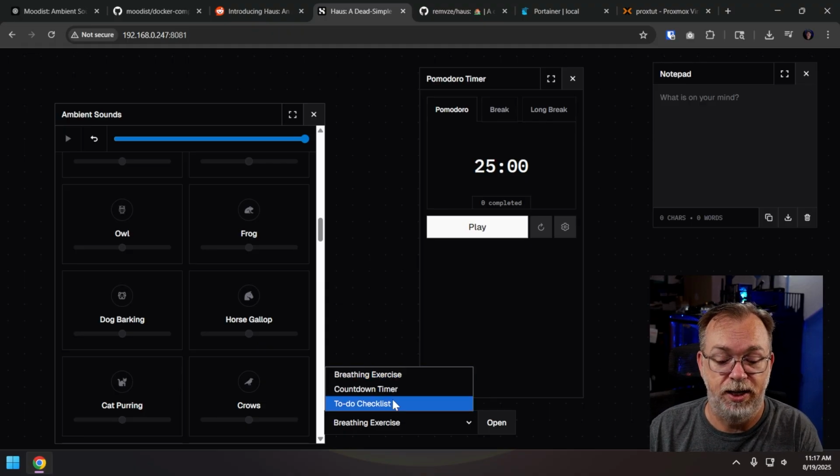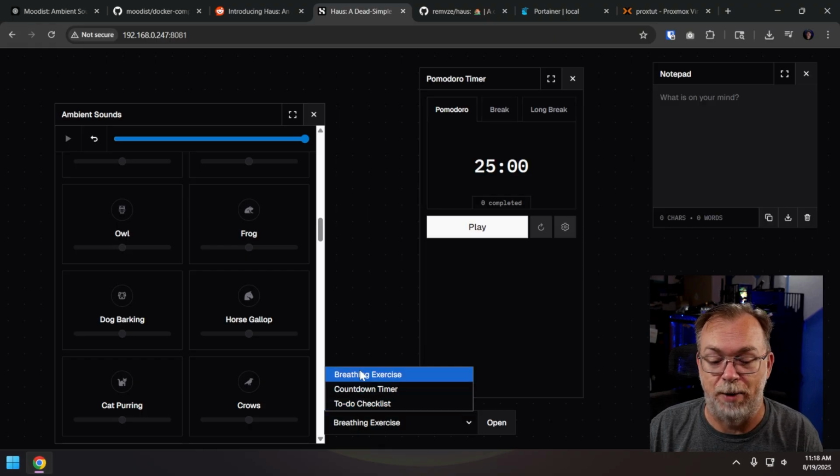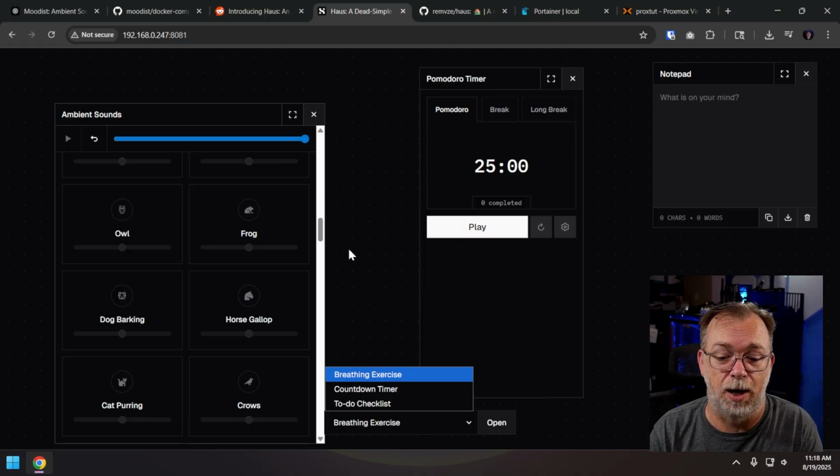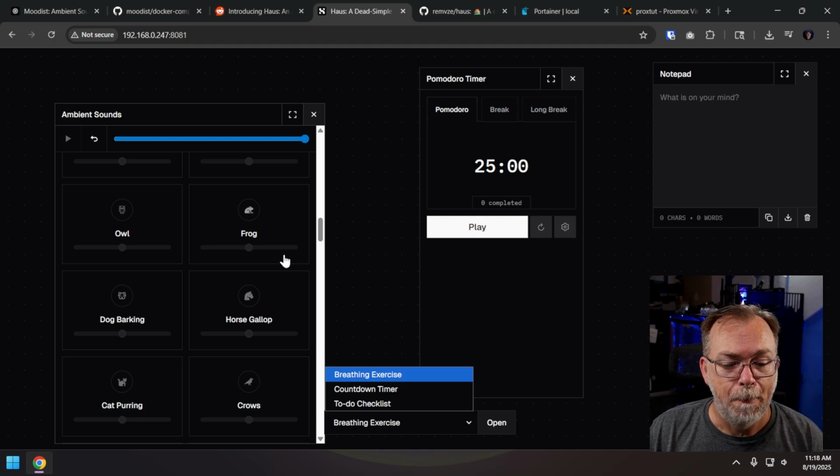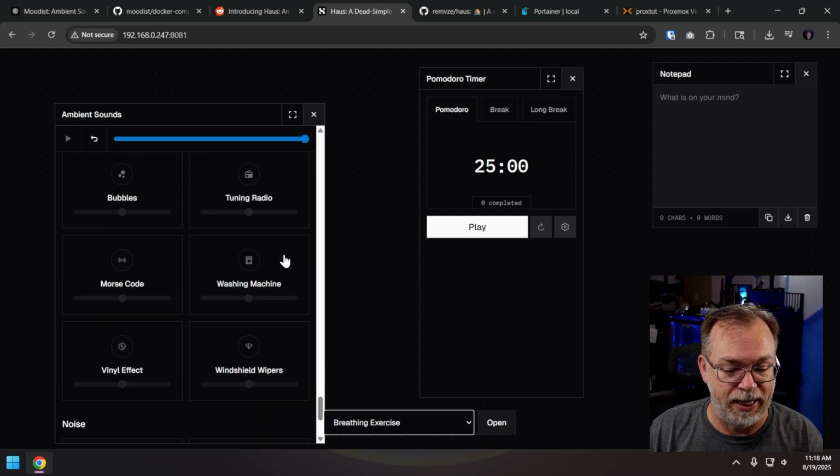Again, there are other things in here like a to-do checklist, countdown timer, breathing exercises, those sorts of things. And I like that they've broken this out more into a desktop style application here so that you can have everything open and have access to everything without little pop-up windows taking over, like we saw a moment ago when we were looking at Moodist. But again, there's lots and lots of options in here.